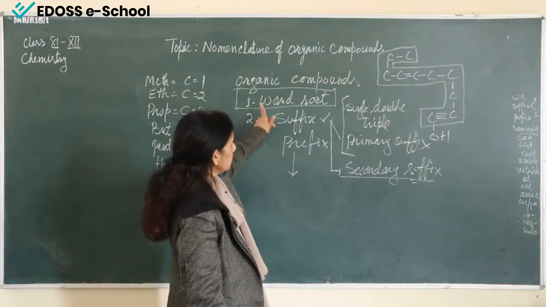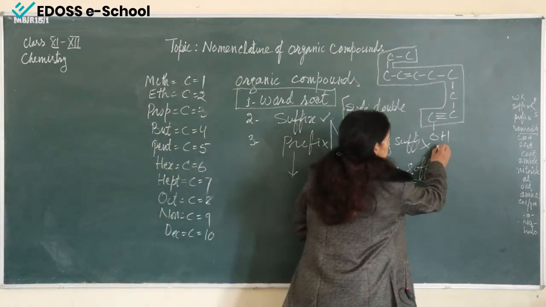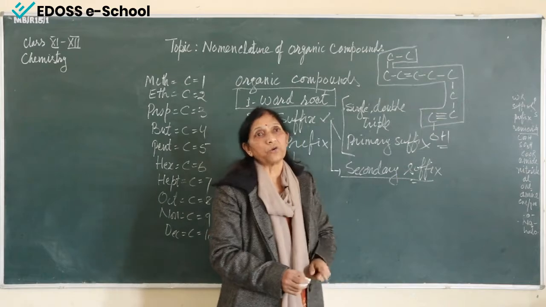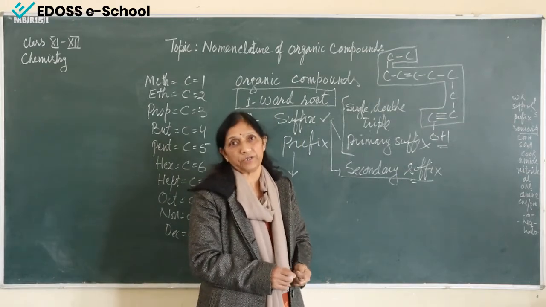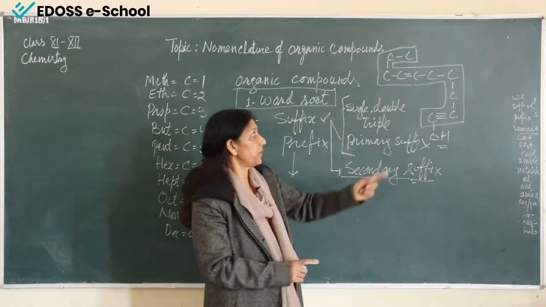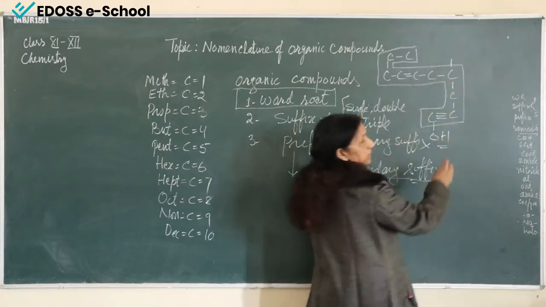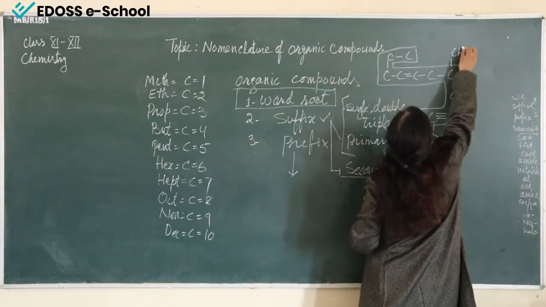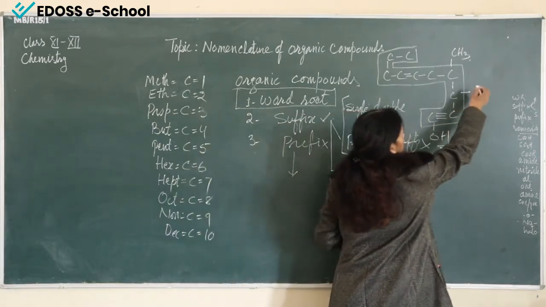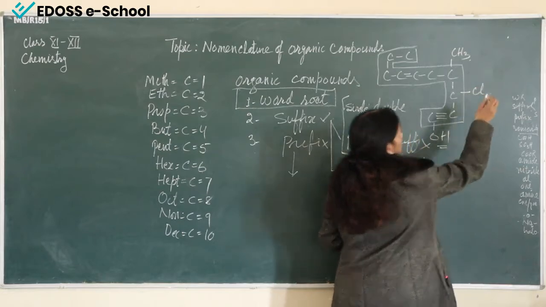Prefix means in the word root, in addition to this functional group, if any other group is present, whether it is an alkyl group or any functional group. Suppose here we can see this carbon atom is having a methyl, or this carbon atom is having any other group like chloride.